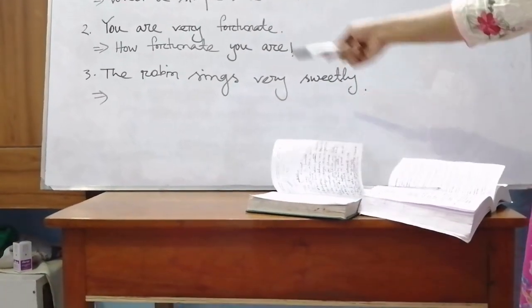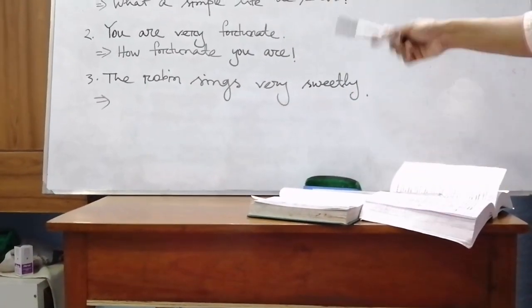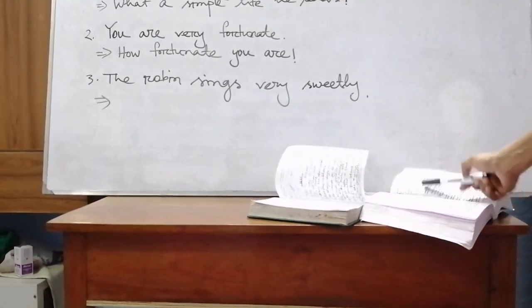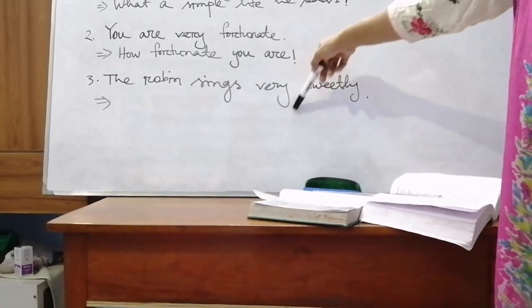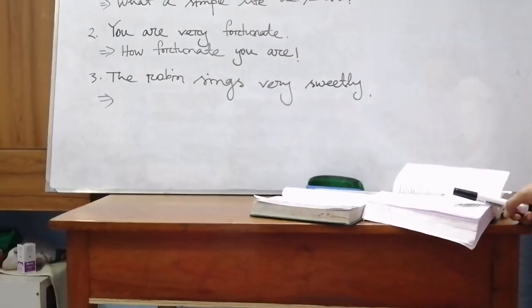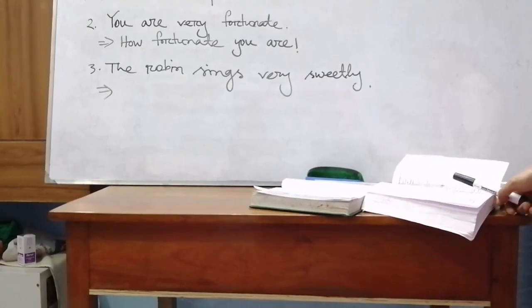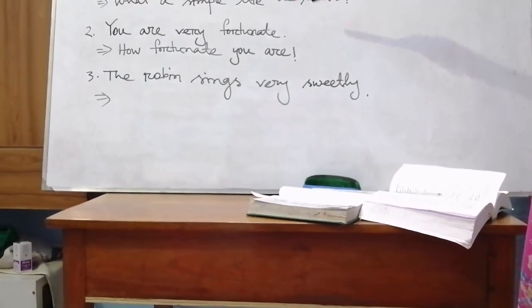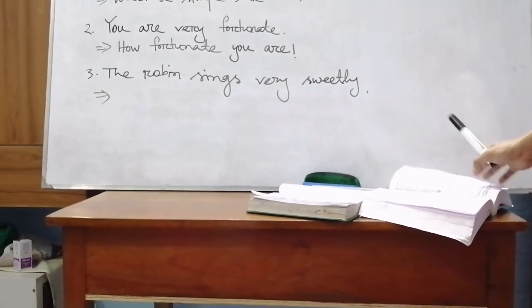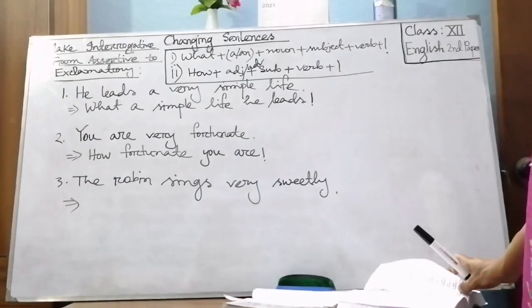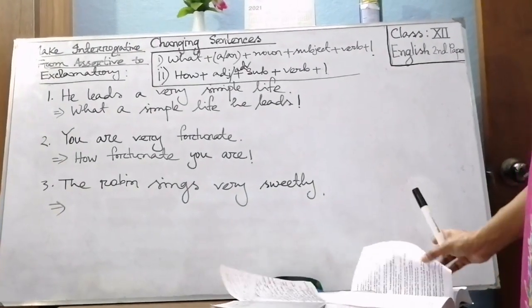How sweetly the robin sings. We will omit very here; we won't use very. So my dear students, that's all about using how and what here. And now let us go to other rules of changing sentences from assertive to exclamatory.